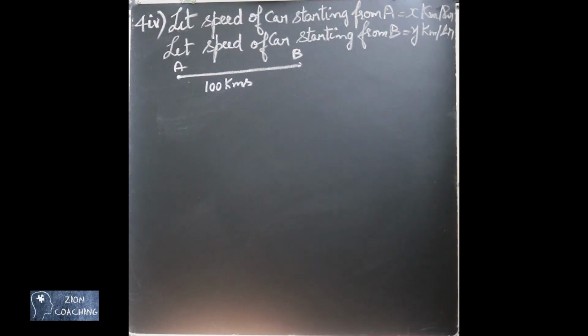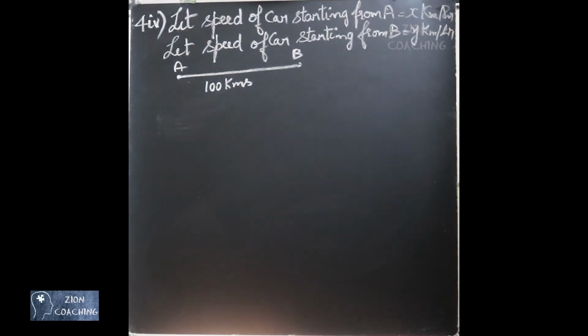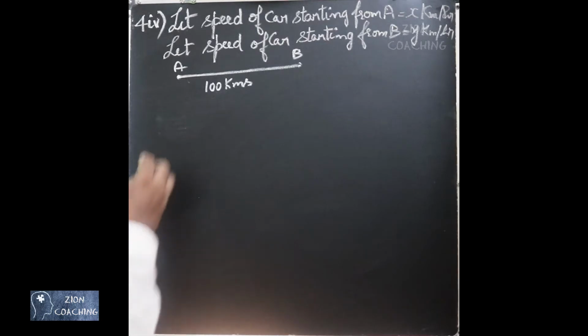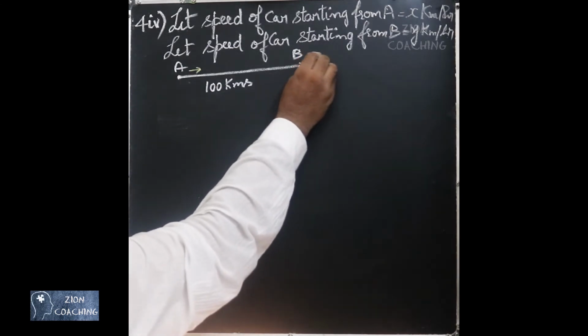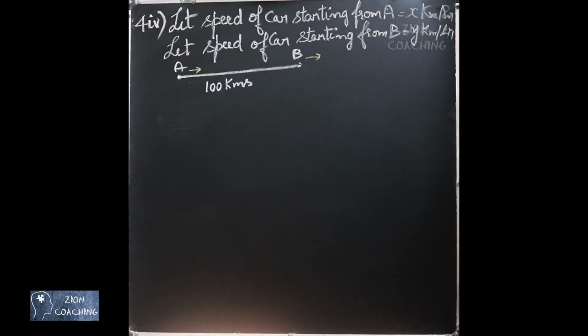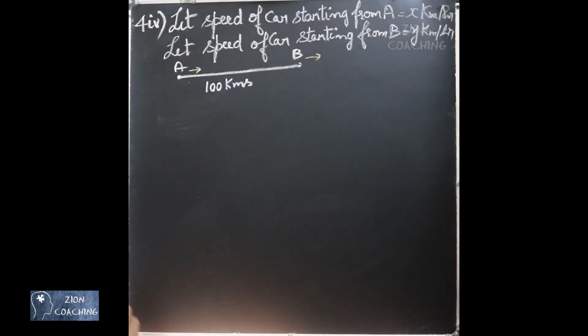Subdivision 4. There are two places A and B which are 100 kilometers apart on a highway. They have given two situations. In the first situation, one car is starting from A and another from B at the same time. Then they are traveling with different speeds.